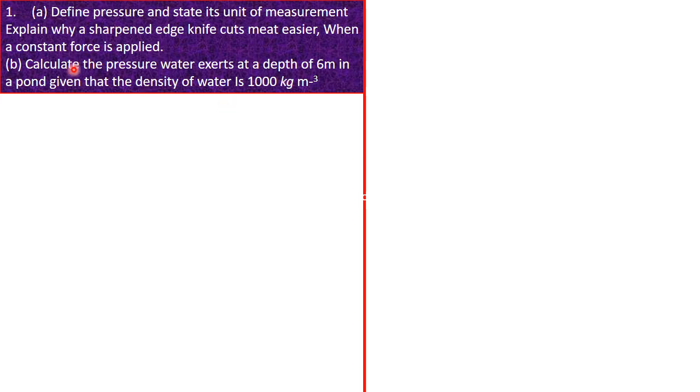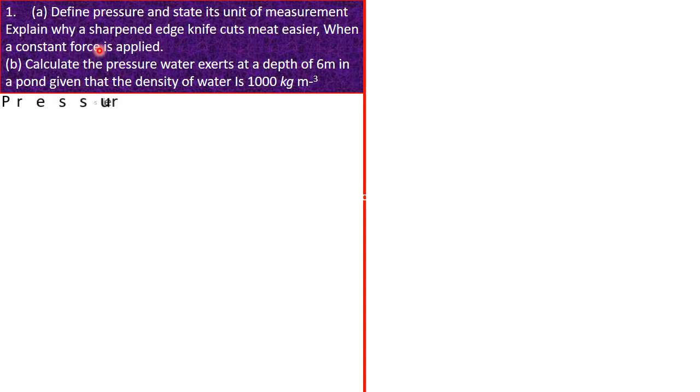Okay guys, let's get started. The first question is saying that we should define pressure and state its unit of measurement. Then the next part says I should explain why a sharpened edge knife cuts meat easier when a constant force is applied. And the B part is saying that we should calculate the pressure exerted at a depth of 6 meters in a pond, given that the density of water is 1000 kilograms per cubic meter. Okay, so guys, let's start.